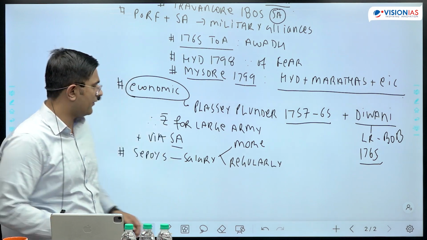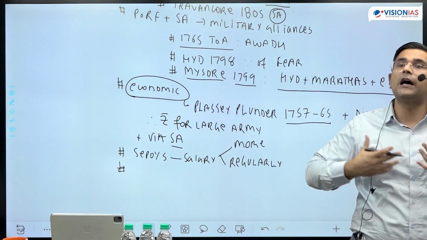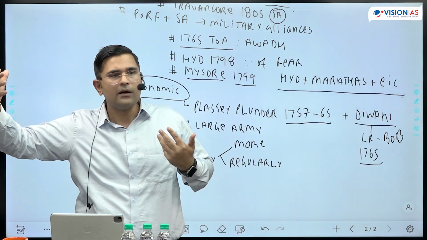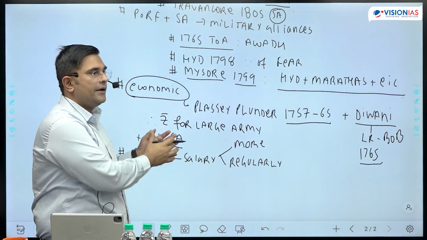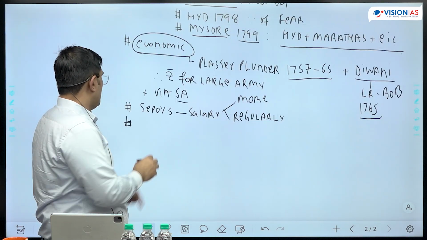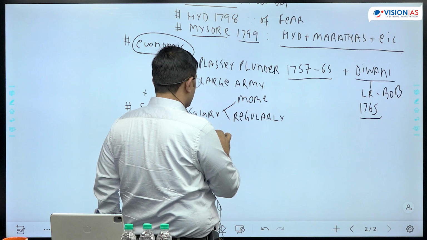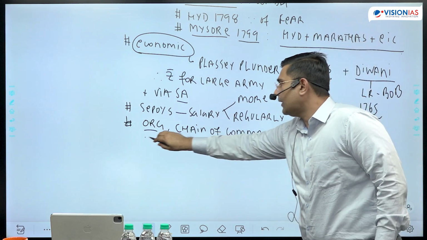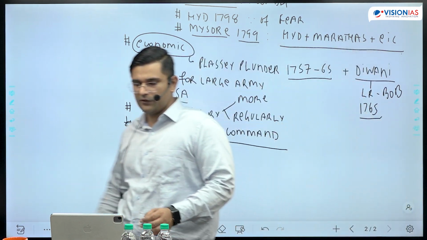Second component that comes into operation is, for example, as a student, I have studied about Hyder Ali modernizing his army, converting the army organization into risalas. हर बच्चा पढ़ता है, ठीक है? It is based on the Western model, the French model. So fine, Indian armies might be more numerous, Indian armies might be better equipped, but when it comes to military command, when it comes to organization, aspects of a clear chain of command, in this scenario the European armies were better than the Indian armies. So you can simply mention this point.